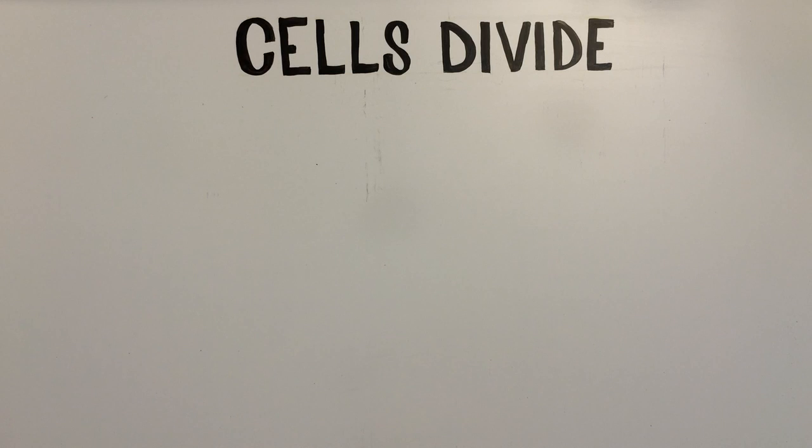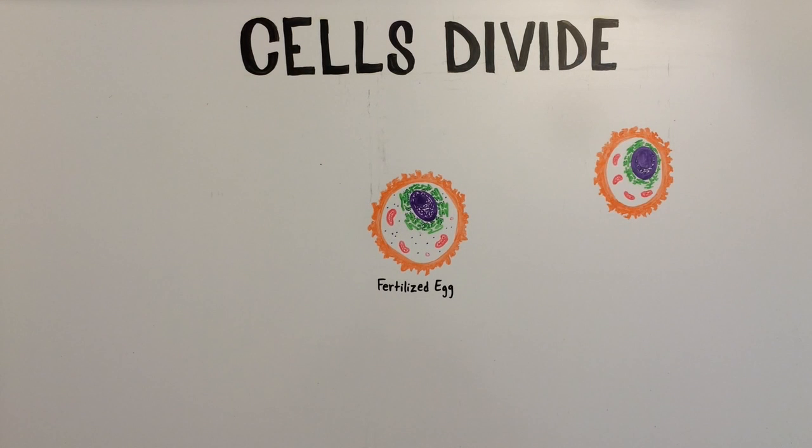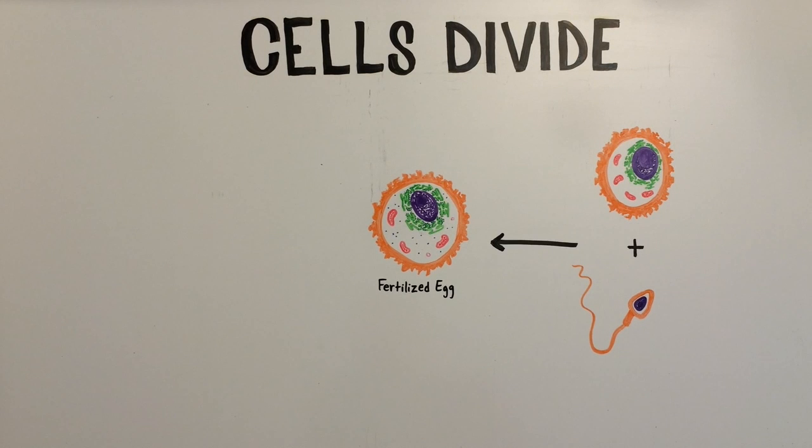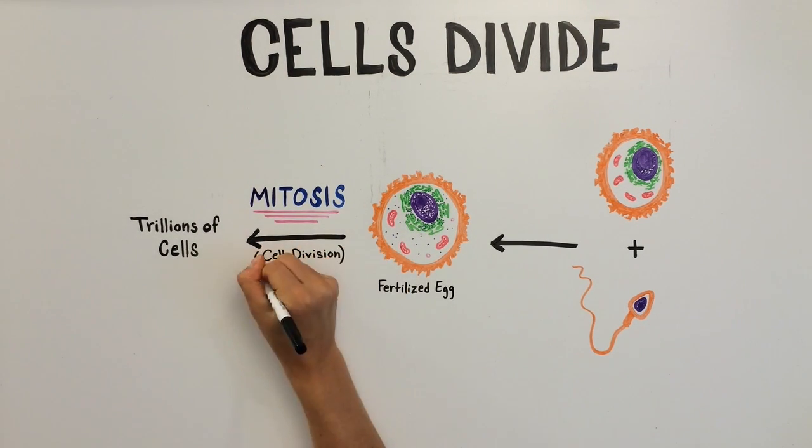You start out as just one cell, a fertilized egg. It's made when an egg cell from your mother fuses with a sperm cell from your father. How do we get to have trillions of cells from just one cell? The answer is mitosis, otherwise known as cell division.